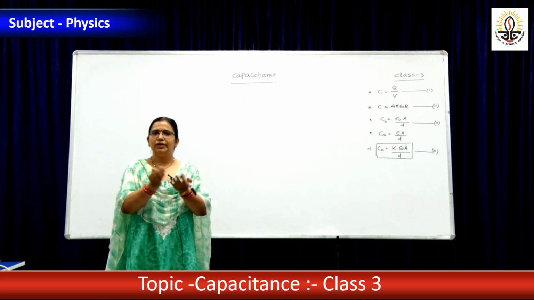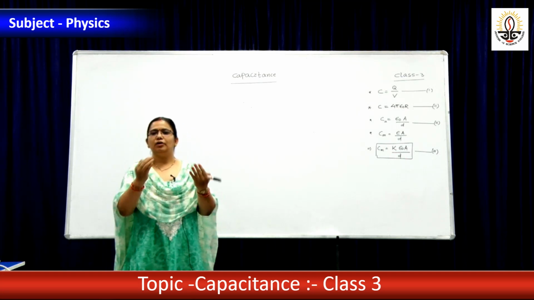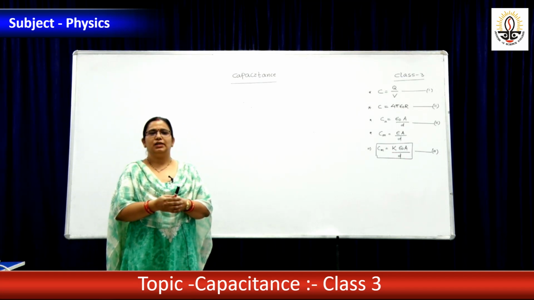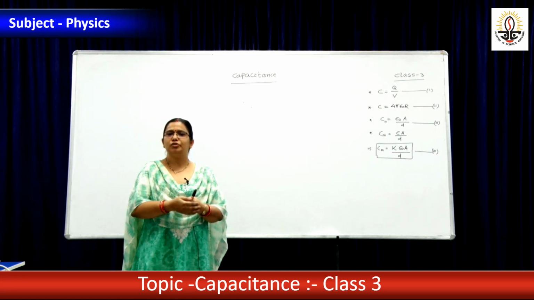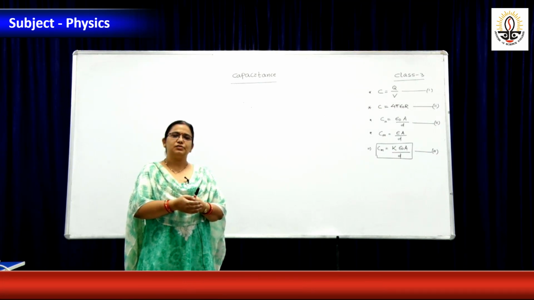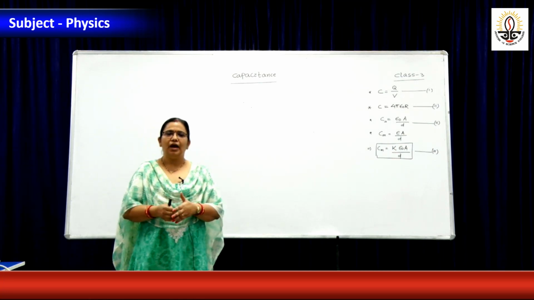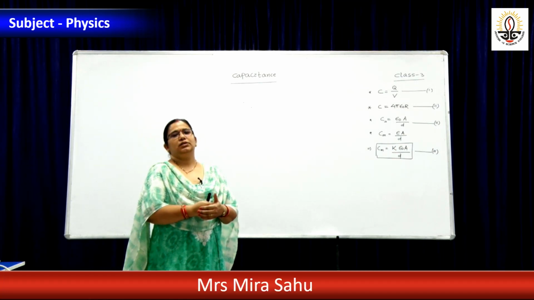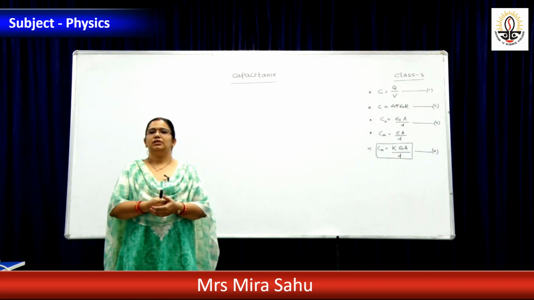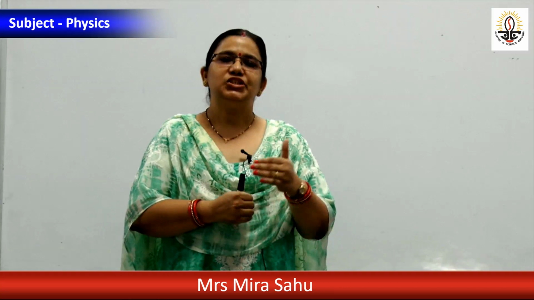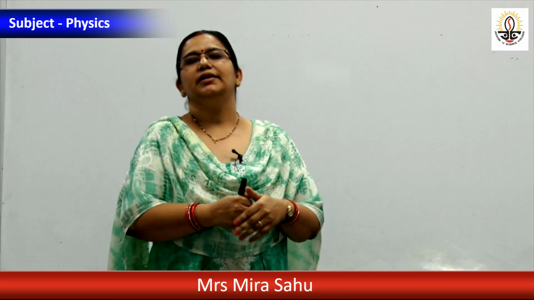Because if you take a single conductor, we cannot store a large amount of charge. Then how can you store a large amount of charge in a smaller space? We have already discussed in the last class. If an earthed conductor or uncharged conductor is placed near a charged conductor, then the opposite kind of charge is induced, the potential of the arrangement decreases and capacitance increases.